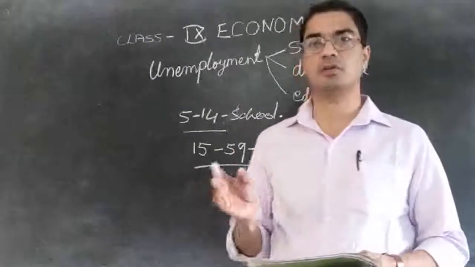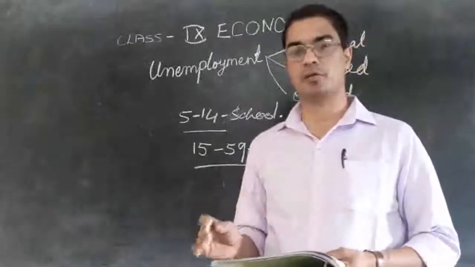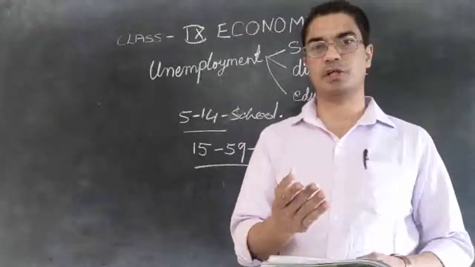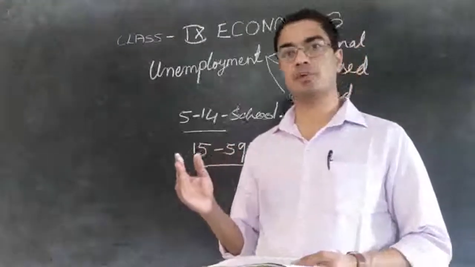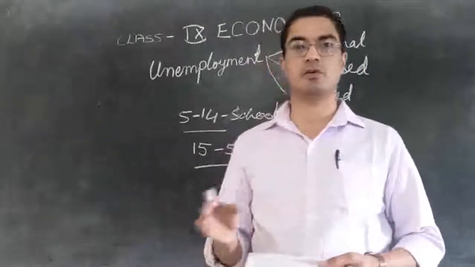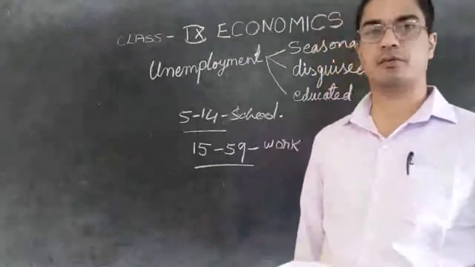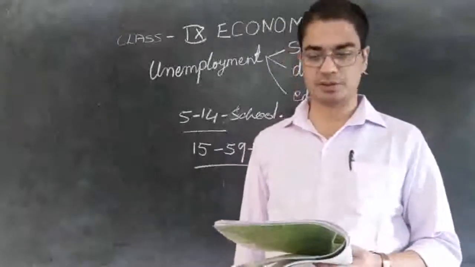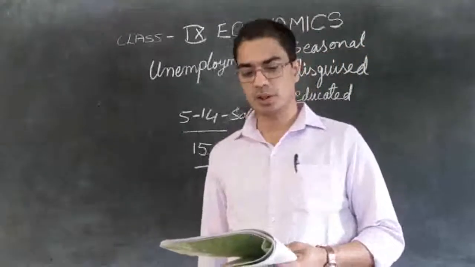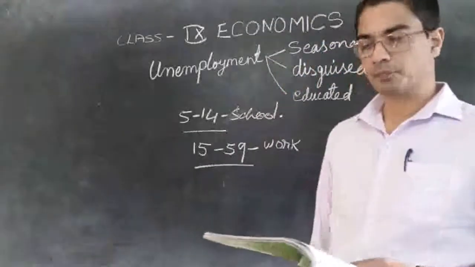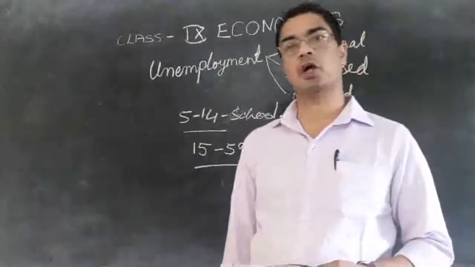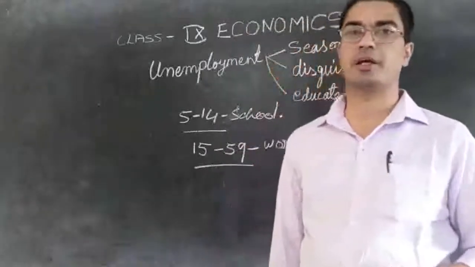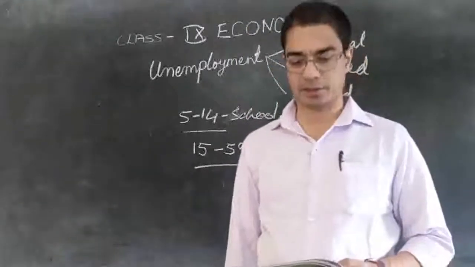Therefore, the situation is completely different. In the rural area, people are not that educated, but in the urban area, people are educated. Therefore, the living situations are different in different places, and so the nature of the unemployment also is different from rural to urban areas.